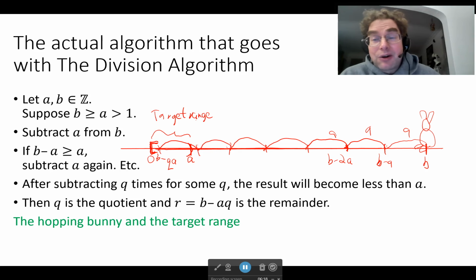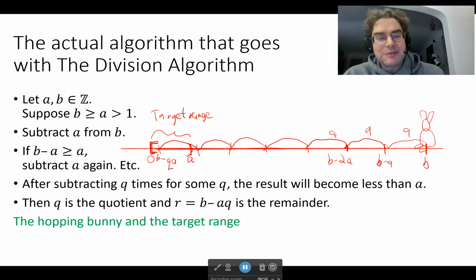Okay, so there's a couple of things that the division algorithm claims that we want to make sure really happen here. One is that there must be a Q and an R that satisfy these conditions. So that says that there has to be some number of hops that the bunny can do to land in the target range. Is that true? Well, let's see. Again, we've mentioned that eventually that bunny is going to have to hop below A. But could the bunny jump all the way over the target range?